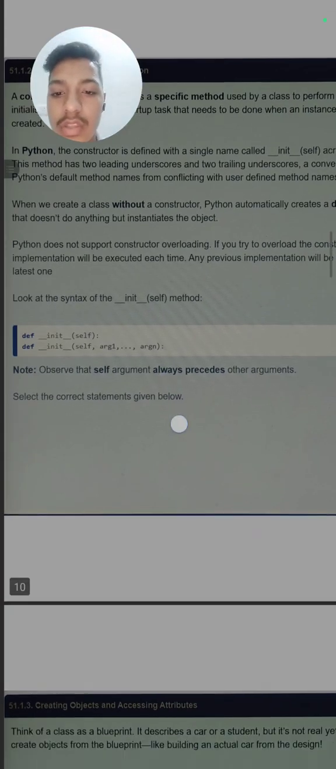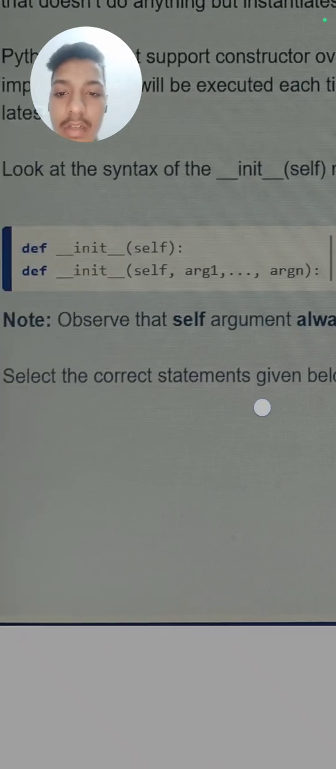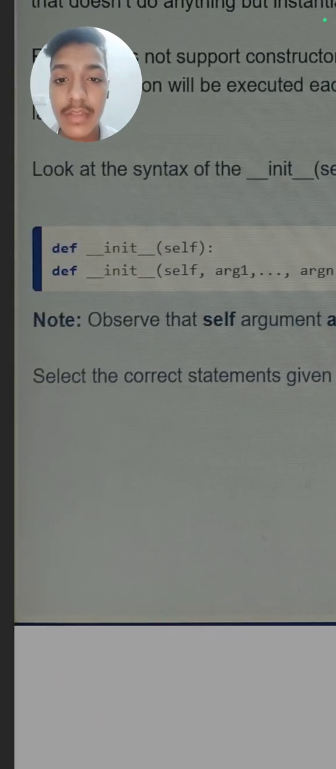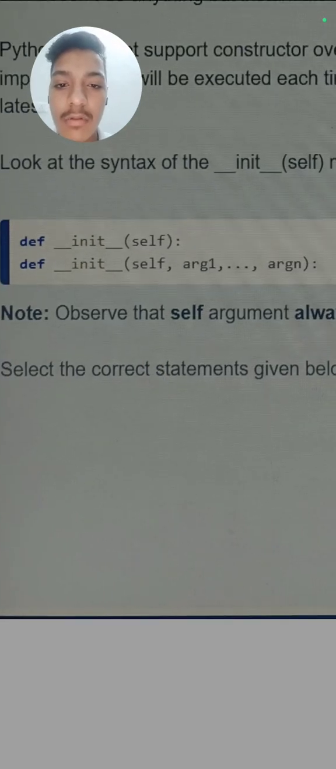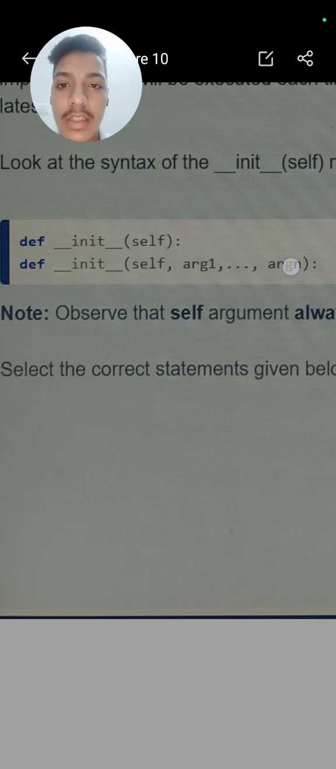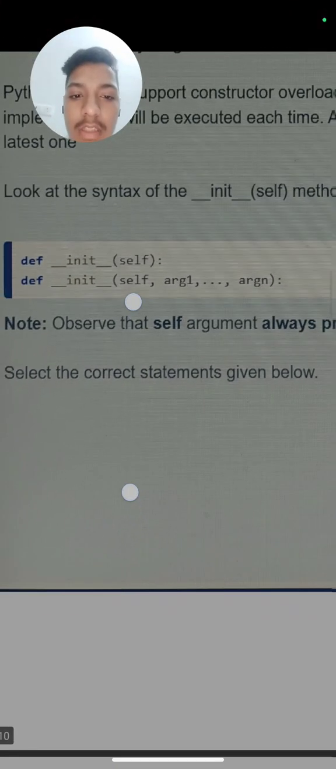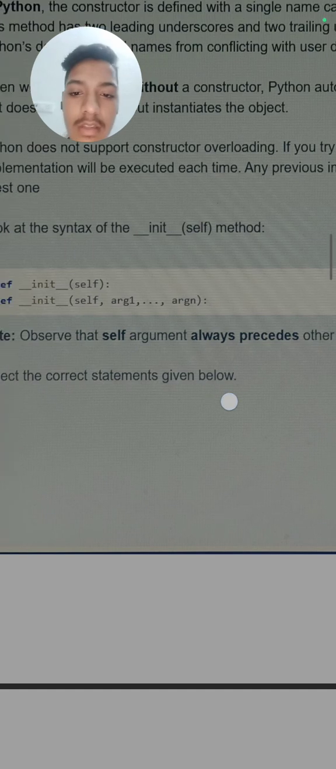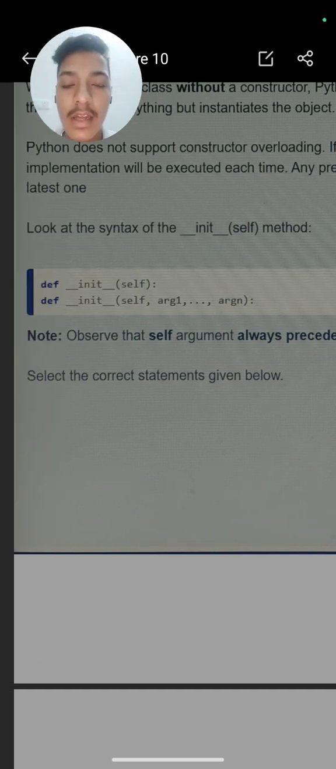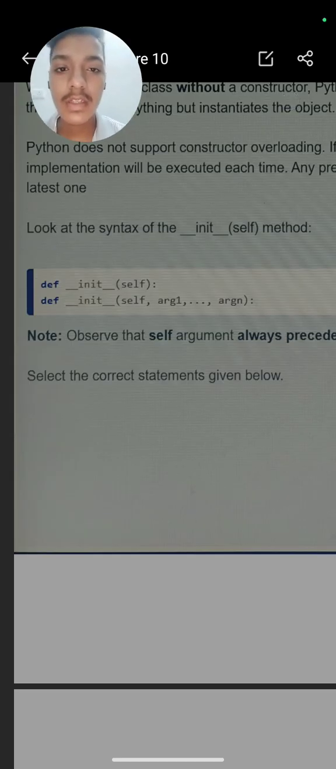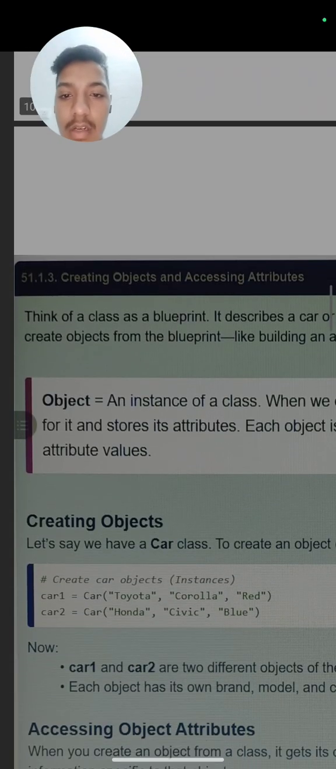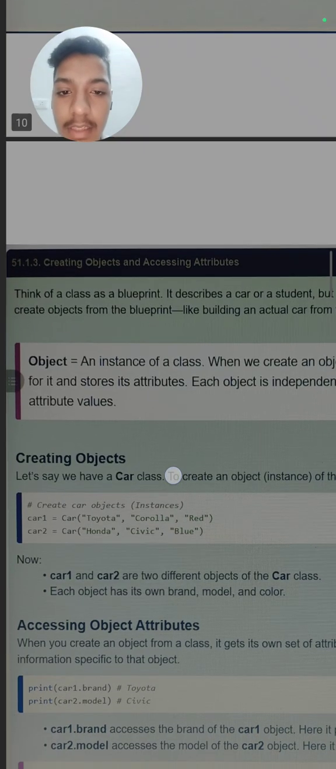Look at the syntax. First we have to write the def keyword, like we use to define a function, then init, then self, and if you want to pass anything, self comma arg1 comma arg2, up to the number of variables you want to enter, or as given in the question. Note: observe that the self argument always precedes the others. It is always written at the first position, meaning before any argument you have to write the self argument.